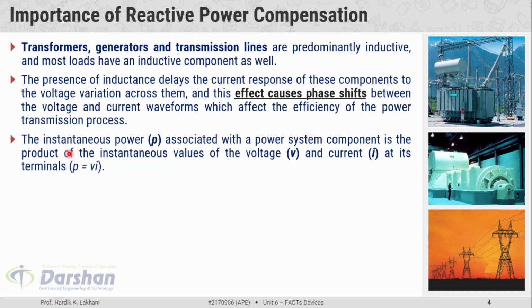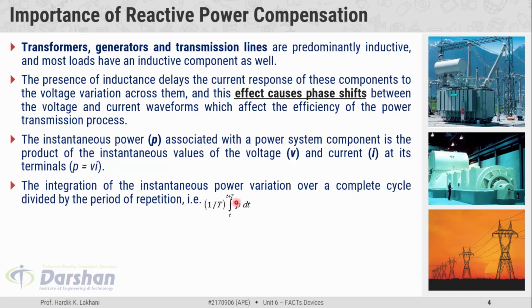The instantaneous power, denoted by small p, associated with a power system component, is the product of two instantaneous parameters. The first one is the instantaneous voltage small v and the second is the instantaneous current small i. So small p, the instantaneous power, is the product of instantaneous voltage and instantaneous current.